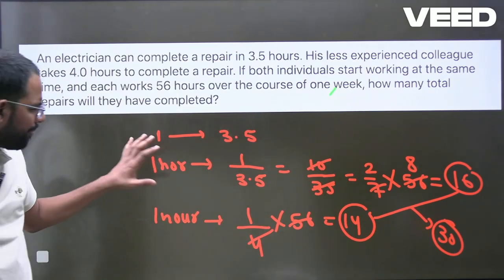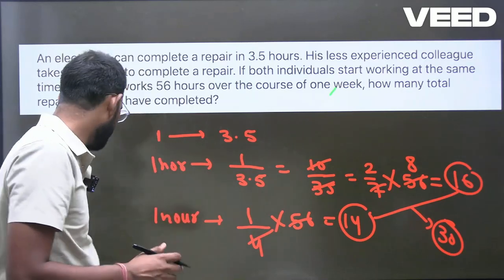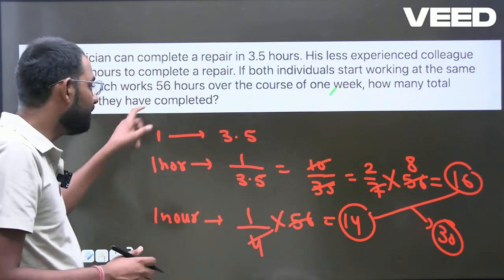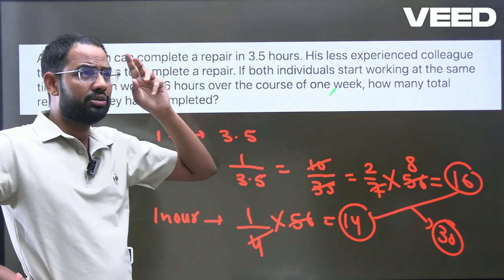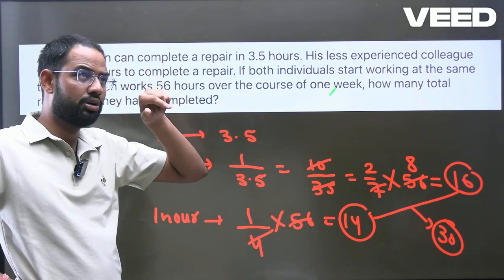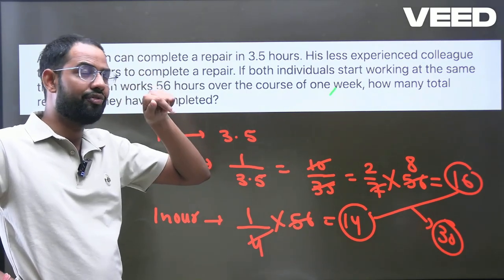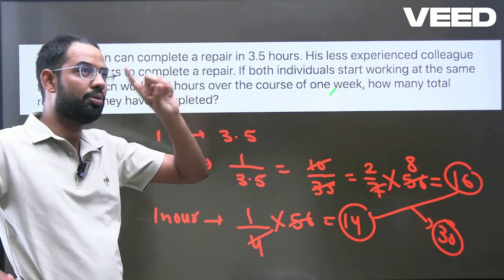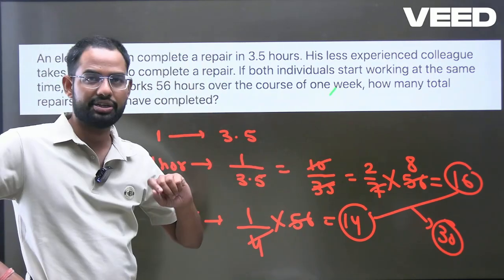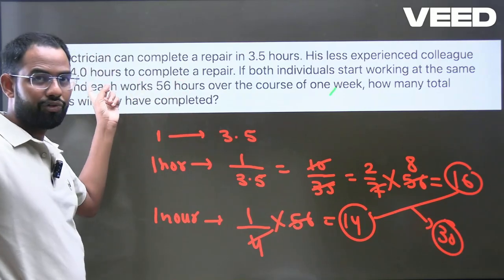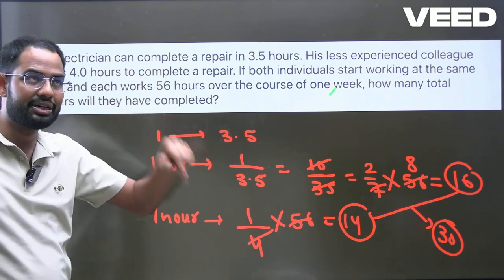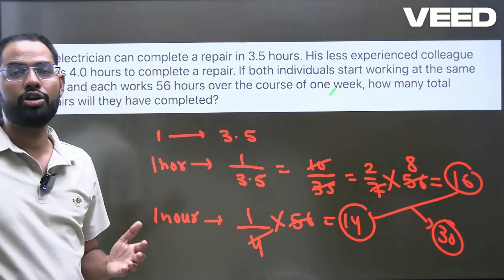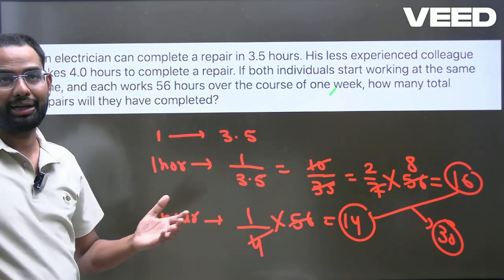So this simple basic approach, what I'm telling you, you don't have that much time to go with the lengthy approach. Simply, if it is written 3.5, go in your mind: 10 by 35, 2 by 7, 8 sevens are 56, 8 twos are 16. So for A it is 16. Another one is taking 4 hours, 56 divided by 4, that is going to be 14. 16 and 14, that is going to be 30. This should be done in your mind. That's how you are going to crack this examination.